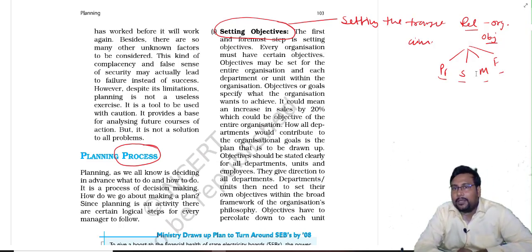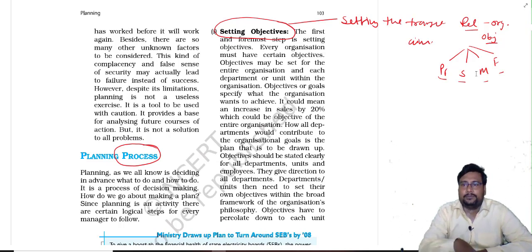Achha, one more question is coming, that when in an organization so many departments are there, and each and every department has a different objective, then how will the organization objective be achieved? Dekho beta, each and every department can have a different objective, but all objectives have a common goal, a common target.